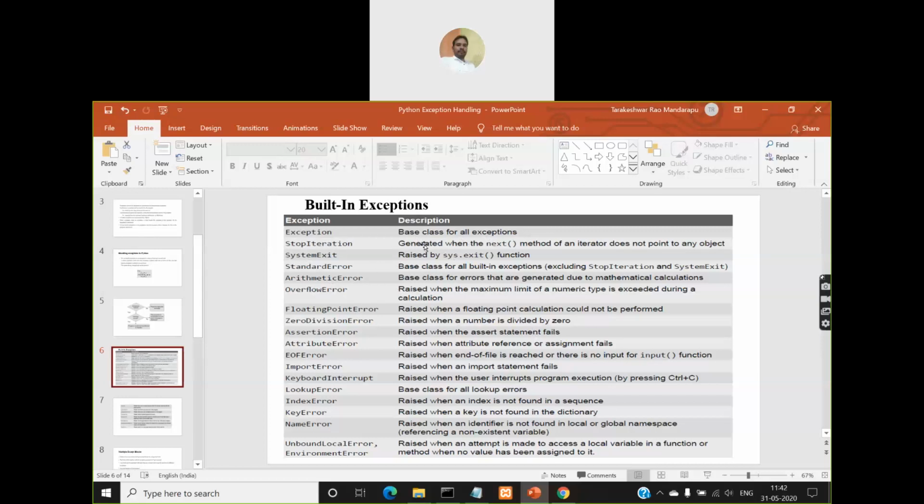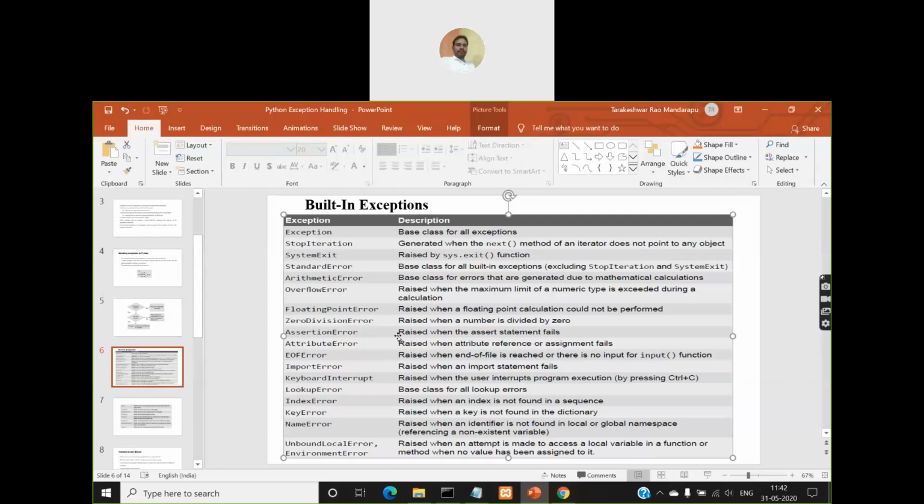Then you have StopIteration. It is generated when the next method of an iterator does not point to any object. I'll tell you what this next method is and what an iterator is after this. Don't worry. Then you have SystemExit, raised by the sys.exit function. This also I'll tell you later.